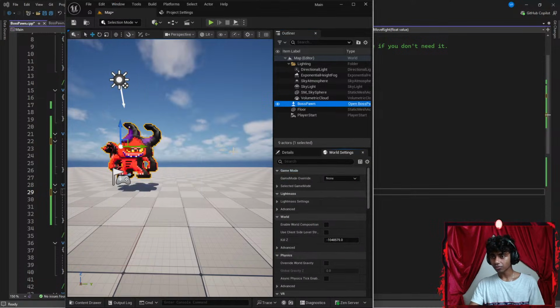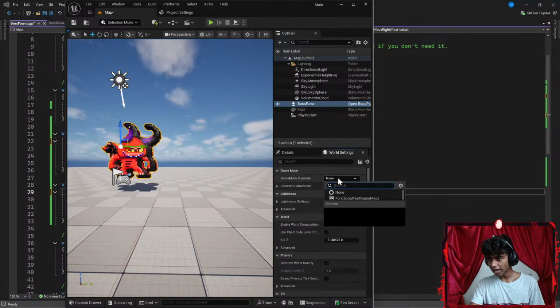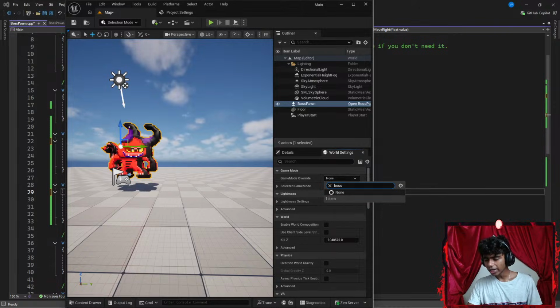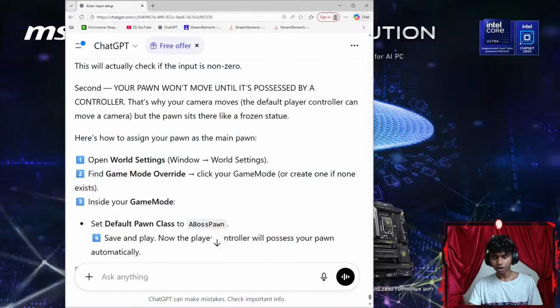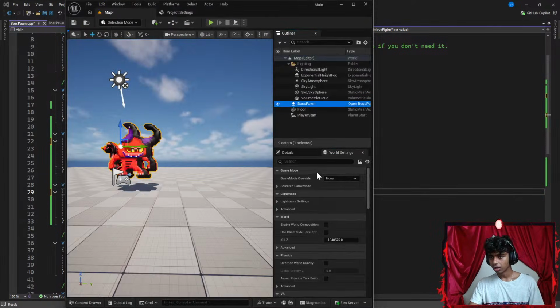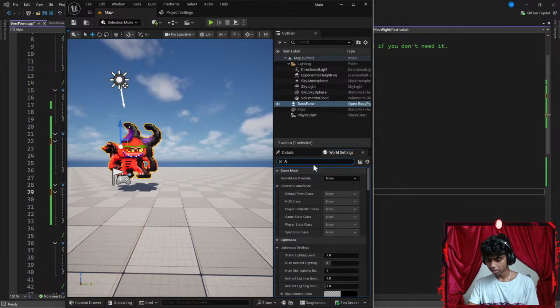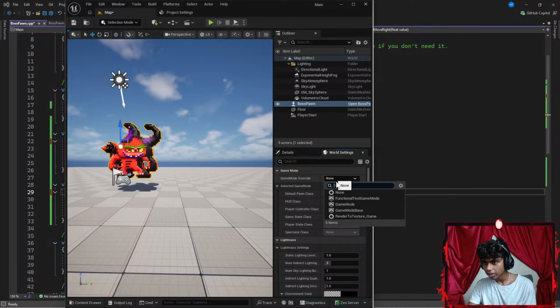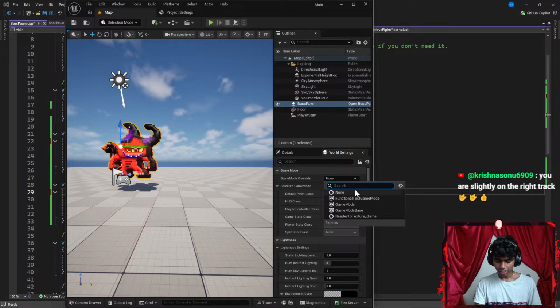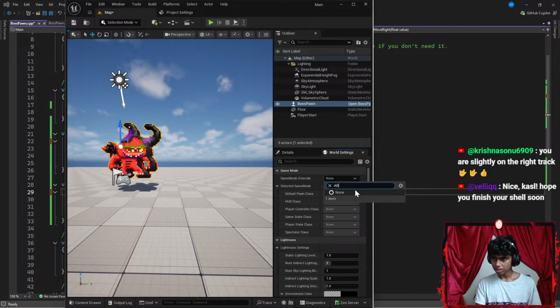There we go, World Settings. Now in my World Settings, game mode override, I'm going to set this to be something like boss pawn. Hold up guys, I should set that to my boss pawn, right? Let's see. So set it to a boss pawn. Oops, let's delete that part. Let's go with something like a boss. Don't I have a boss pawn here?